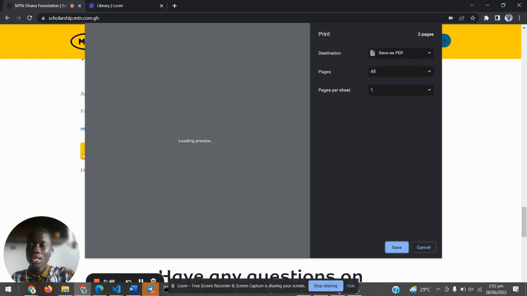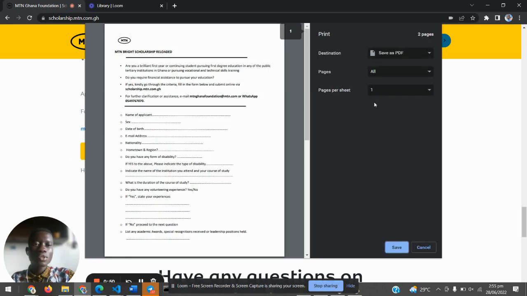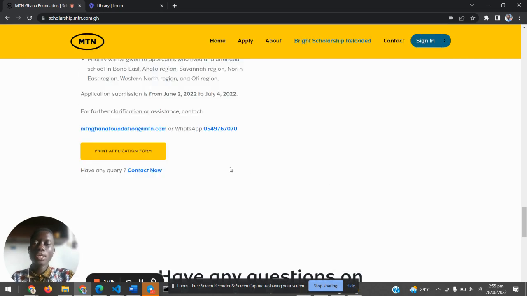So when you click on the application form, as you saw, the PDF will be generated for you in this form. Then for the destination, you choose save as PDF. Then you ensure that all the pages are selected. Then you click save to download it. But don't worry, in case you're not able to do it, that's the procedure. I also sent you a Google link where you can have all those materials.